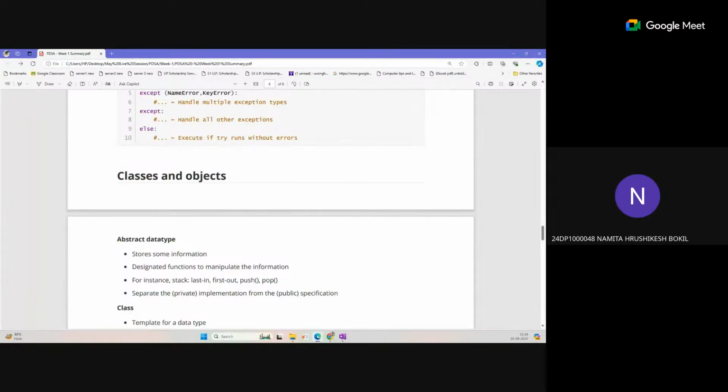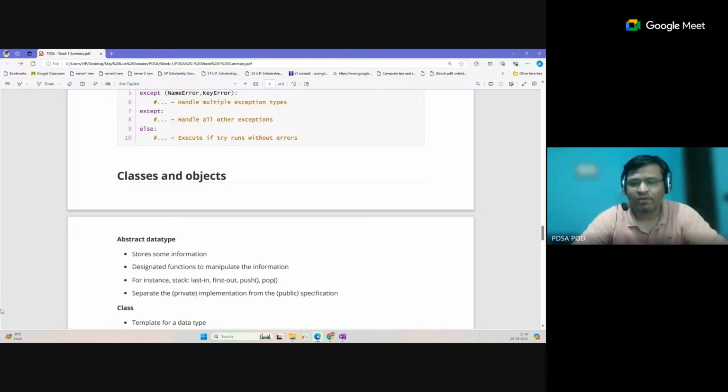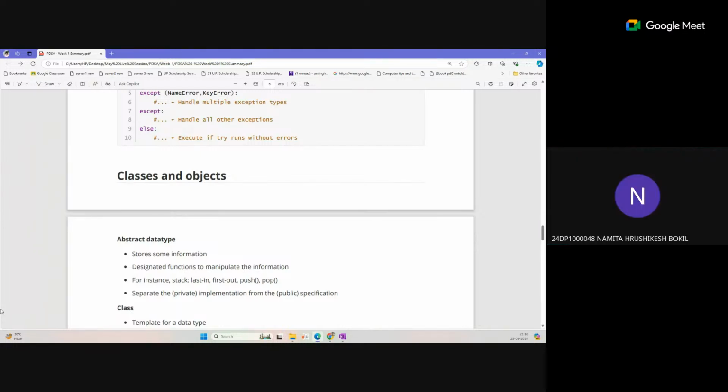Sir, if for some reason we are not able to attend Friday's session, do we get a chance to solve those problems again the next day? Problems will remain available on the portal, and the live session recording will also be there. So you can solve them later, and all these problems will be available till the OPPE exam. Okay, sir, thank you.